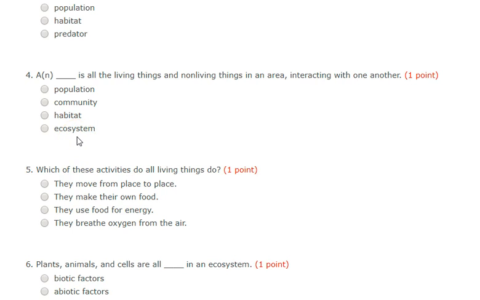Number 5. Which of these activities do all living things do? They move from place to place. They make their own food. They use food for energy. They breathe oxygen from the air.